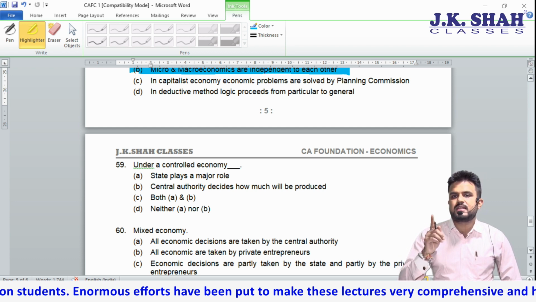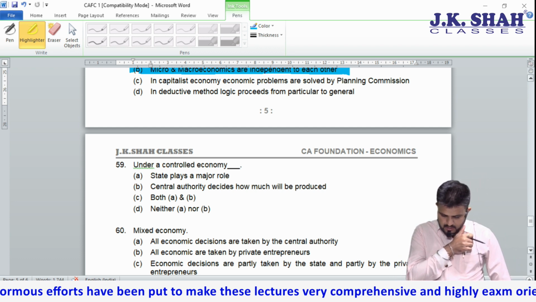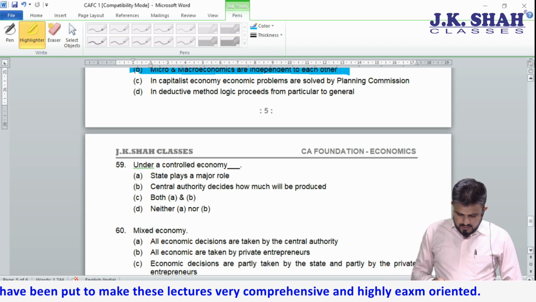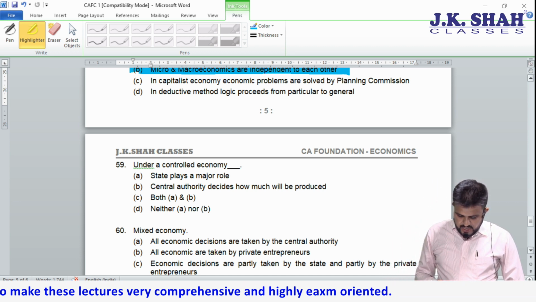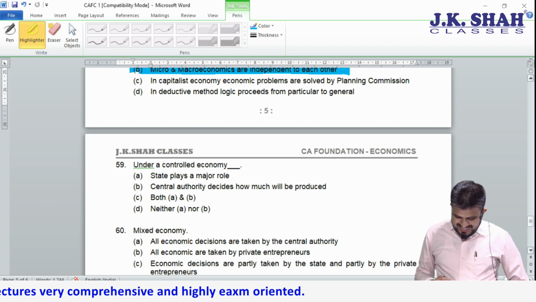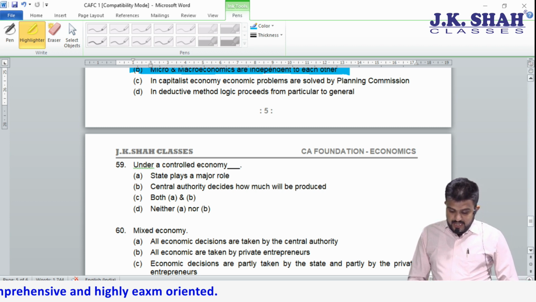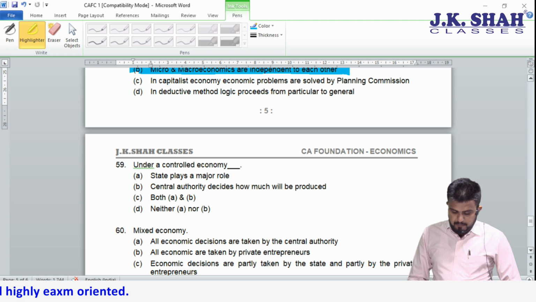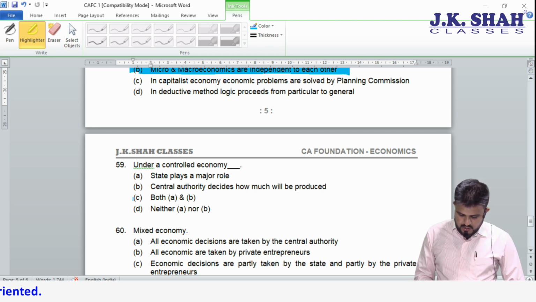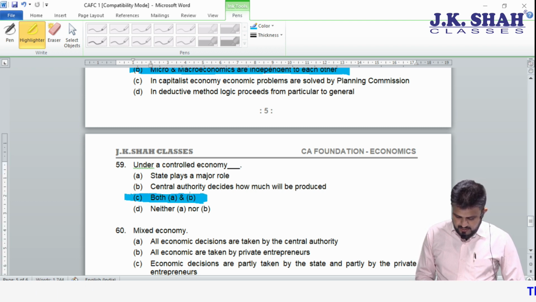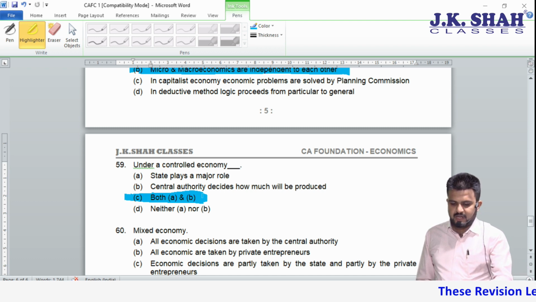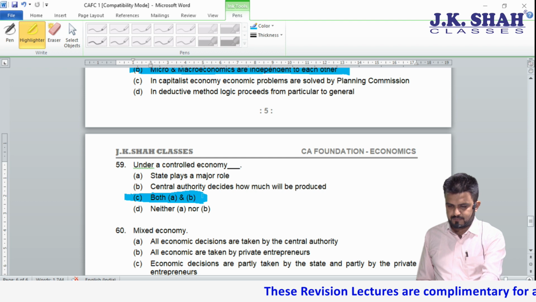Controlled economy represents which economy? Socialist. So, in a controlled economy, the state plays a major role. Central authority decides how much will be produced. Correct answer is both B and C. Because here, who is playing a major role? Government is playing a major role.